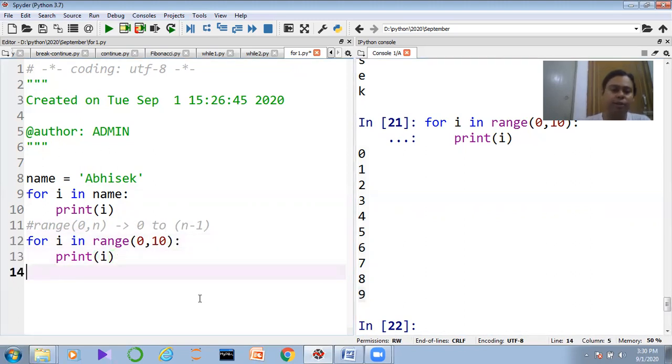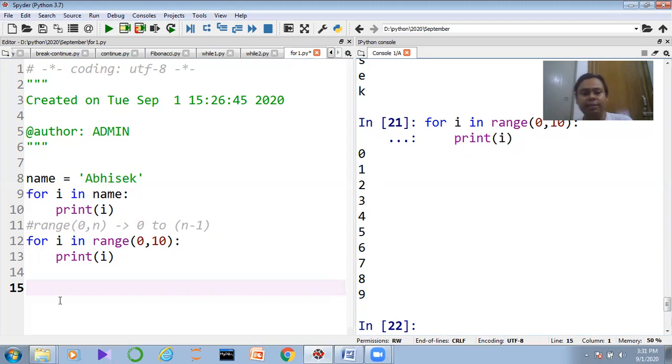Now guys, I want to increase the gap between the data points. Here the data point is 0, then 1, then 2 and so on. But what I want is to print the data 0, then 2, then 4, then 6 and so on. So what should I do right now? I should define for i in range, and here I should define 0, 10, 2.